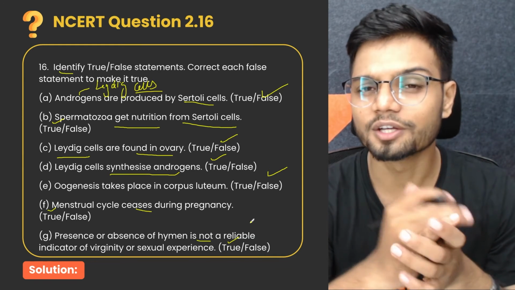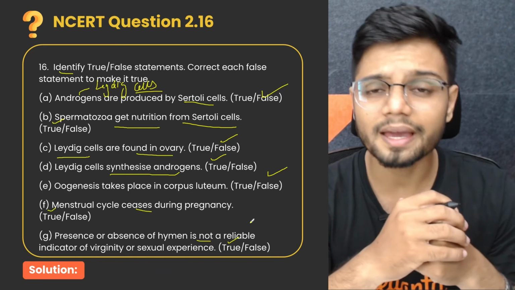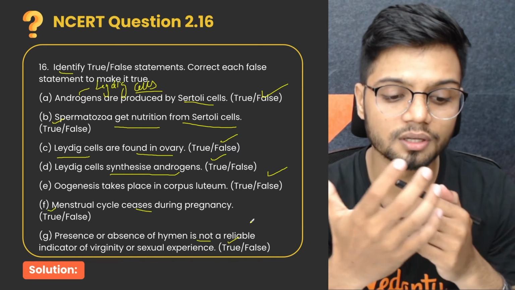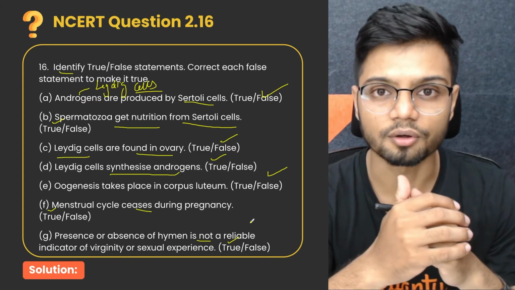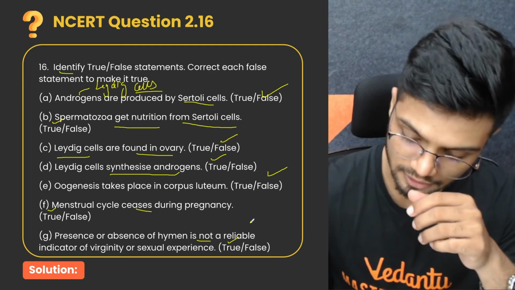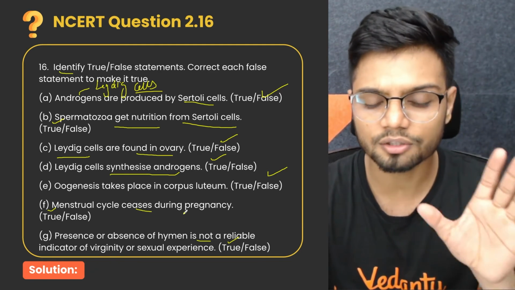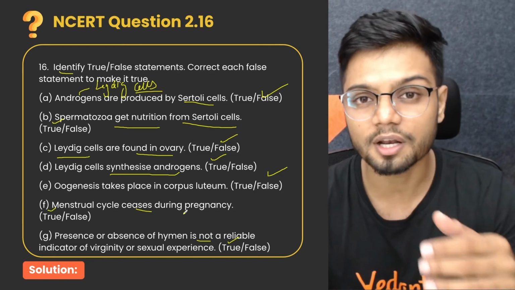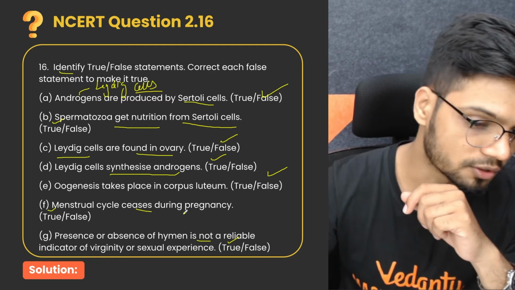So hence you cannot solely determine virginity or sexual experience from the presence or absence of the hymen. That is again a true statement, because there are other factors also involved in breakage of the hymen.